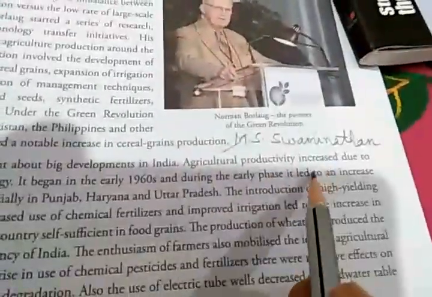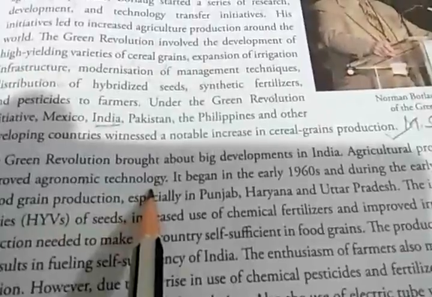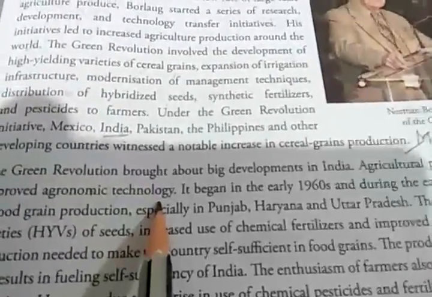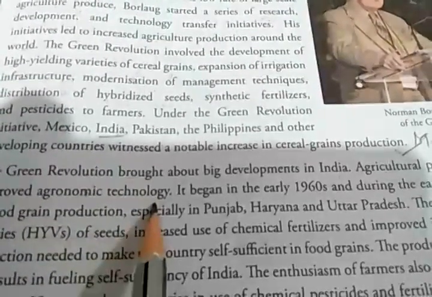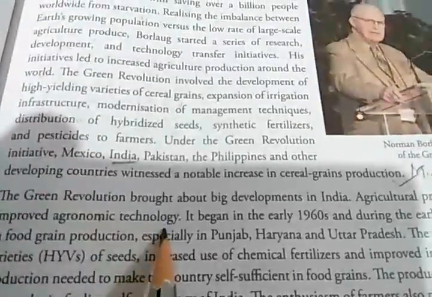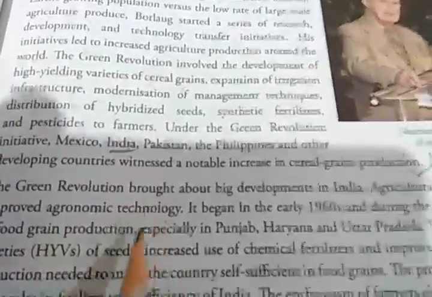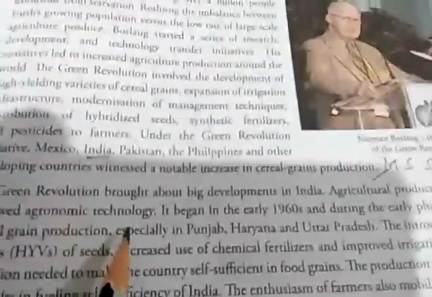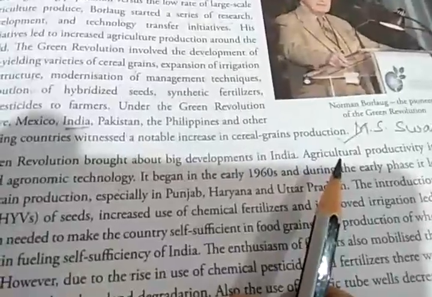Agriculture productivity increased due to improved agronomic technology. So in India after Green Revolution, new technology was used like improved hybrid seeds, synthetic fertilizers, pesticides, then new technology like tractors and threshers, harvesters, planters. All these agronomic technology was used, and because of all this there was a boost in the agricultural production. There was a big jump in the productivity related to agriculture.